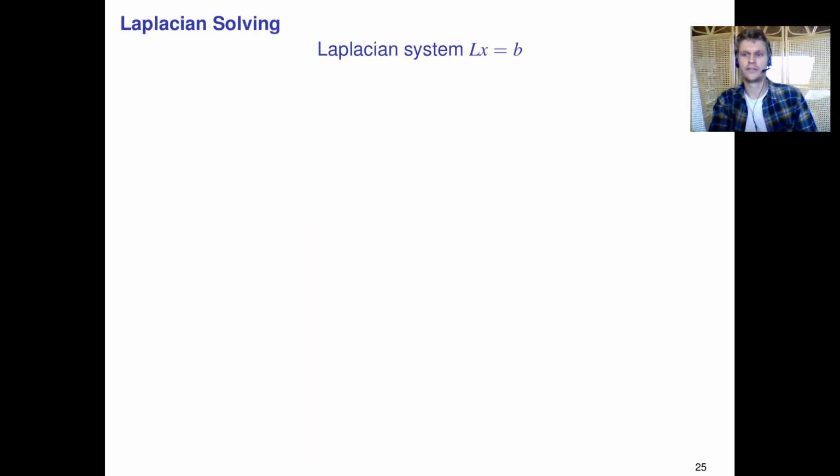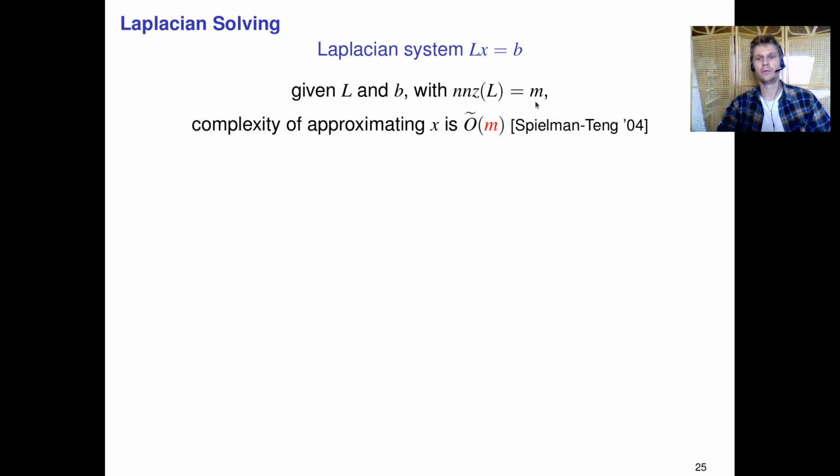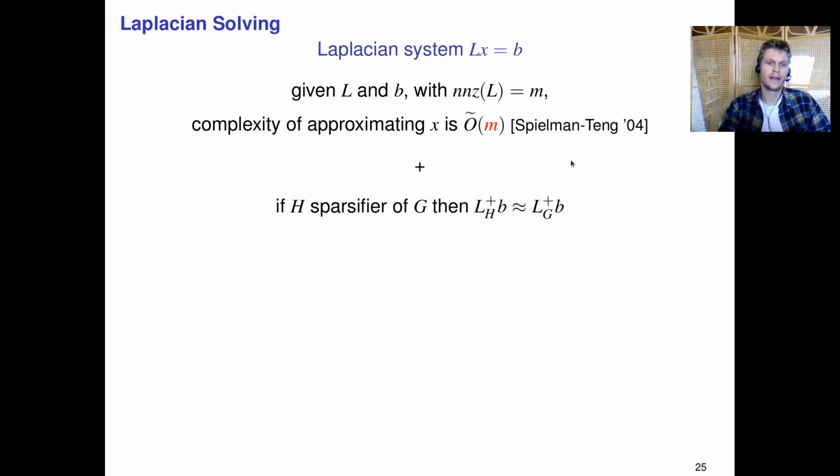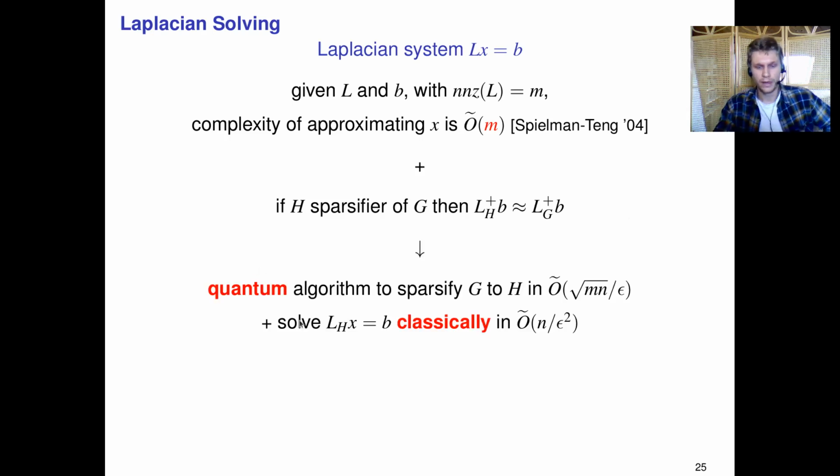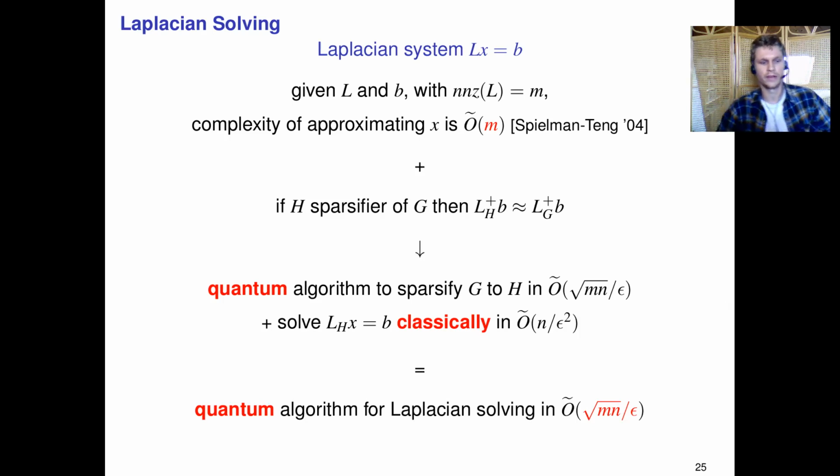For Laplacian solving, we get a similar story. So we start from some Laplacian system Lx equals b, and by Spielman and Teng we know that we can approximate x in time O tilde of m, where m is the number of non-zero entries of L. So if we combine this with a sparsifier algorithm, then we get a quantum algorithm to sparsify G to H first, and then we basically solve the Laplacian system in H, and by the definition of a spectral sparsifier, we know that the solution of this system will approximate the solution of the original system. So this gives us a quantum algorithm for Laplacian solving, which has complexity square root of mn over epsilon.